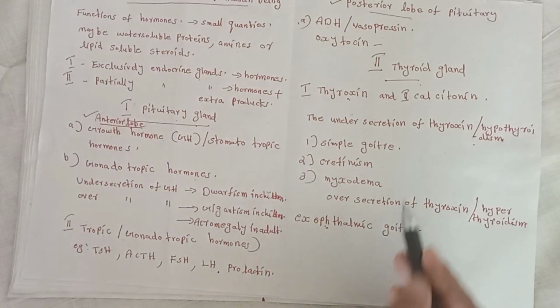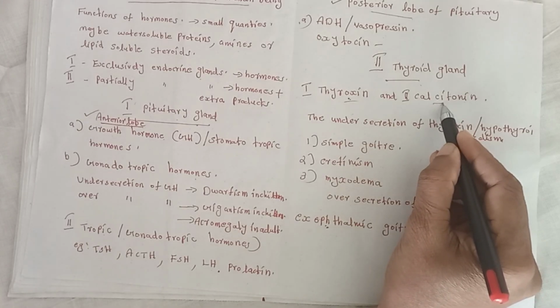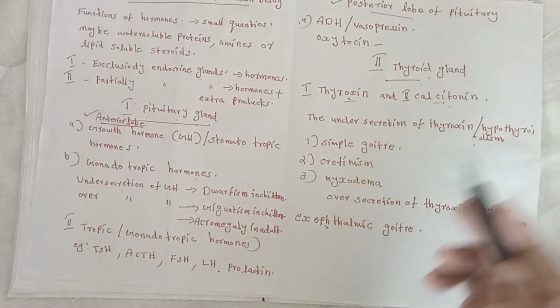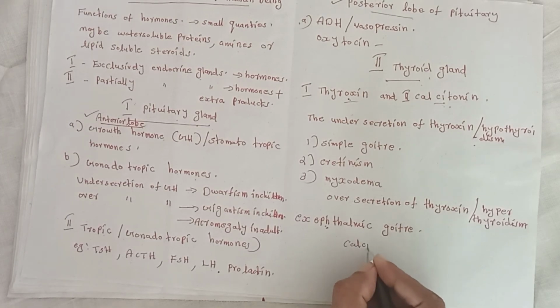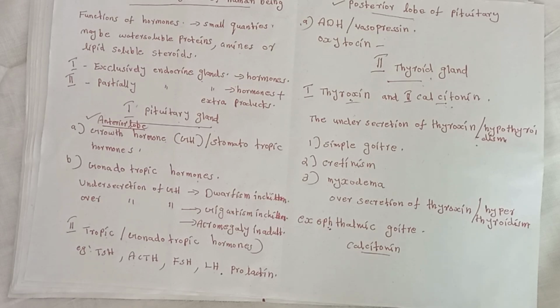The next hormone produced by the thyroid gland is calcitonin. The function of calcitonin is it regulates calcium and phosphate in blood. Calcitonin helps to deposit calcium in bones from blood.